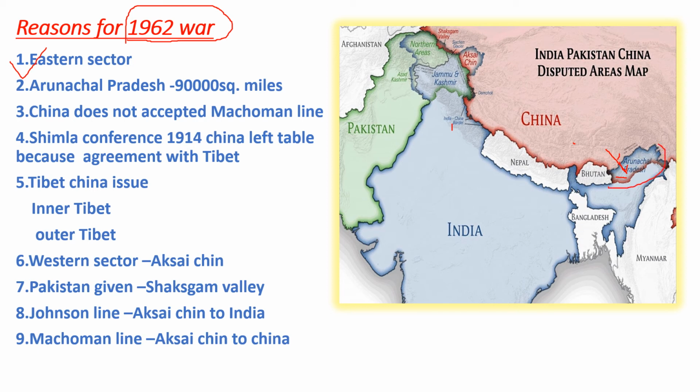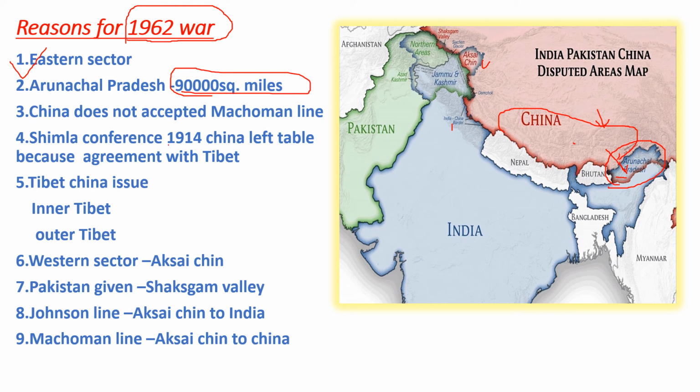When they claim the boundary here, they think that this is 90,000 square kilometers of area India has taken from us. So that's why we are taking Aksai Chin. We'll come to this part. And when India has taken the 90,000 square kilometer area, actually that is part of China. China never had this place forever. Whenever, as I told you, they had more power, they used to come over Tibet and annex that area. So at that time only, for some period, it went to China. So China is now turning wrong historical disputes into their correct line of control so that they can have Arunachal Pradesh.